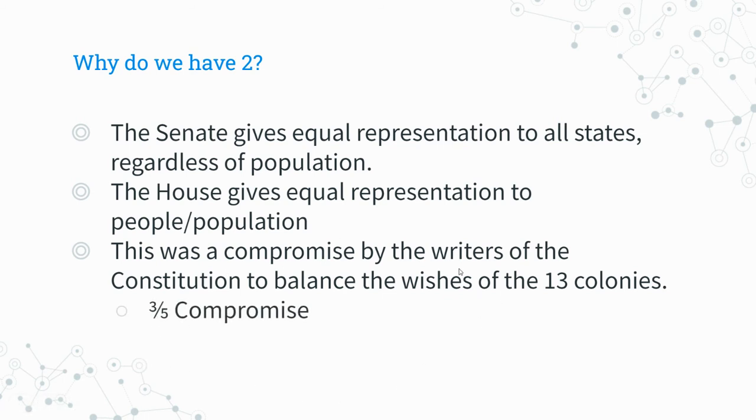The writers of the Constitution agreed to do this split House and Senate model, but then they also said that in the House, enslaved people would only count 3/5 towards the population that determined how many representatives you got and also how many electors in the Electoral College you got. Obviously, the Three-Fifths Compromise is no longer in play since slavery was abolished, but it is important to keep that history in mind.